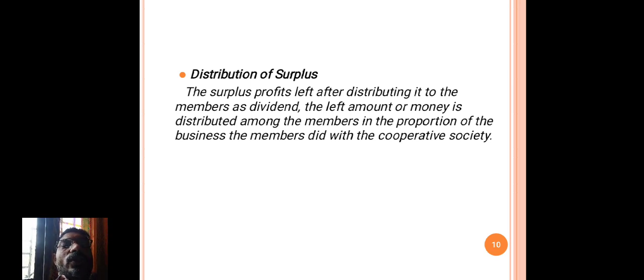The surplus profit left after distributing it to the members as a dividend.